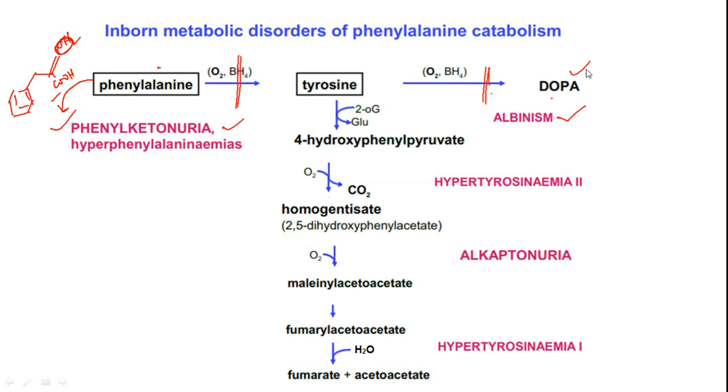neurochemicals cannot be generated, because we need tyrosine to generate adrenaline and noradrenaline, and we need DOPA to run your central nervous system. Dopamine is a primary, very important neurochemical responsible for CNS activation, including it controls memory centers, responsive centers, and other processing regions. It controls even the hormone release, etc. So that's the reason why whenever hyperphenylalaninemia happens, it results in mental retardation in patients.